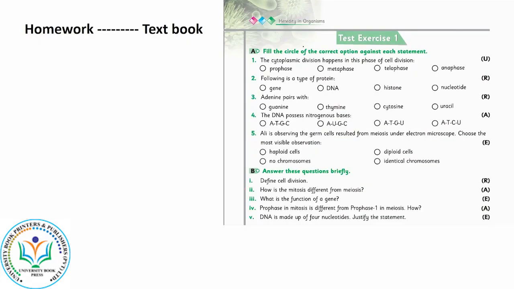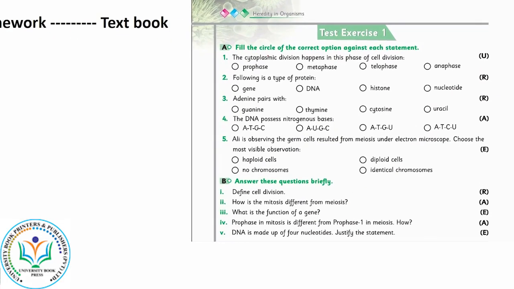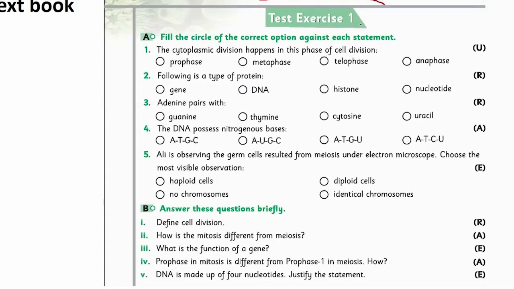Now comes the homework. Just open your textbook at page 26. You will find test exercise 1. Part A of test exercise 1 is to fill the circle of the correct option against each statement. You are provided with one statement with 4 options. You have to find out the right option.